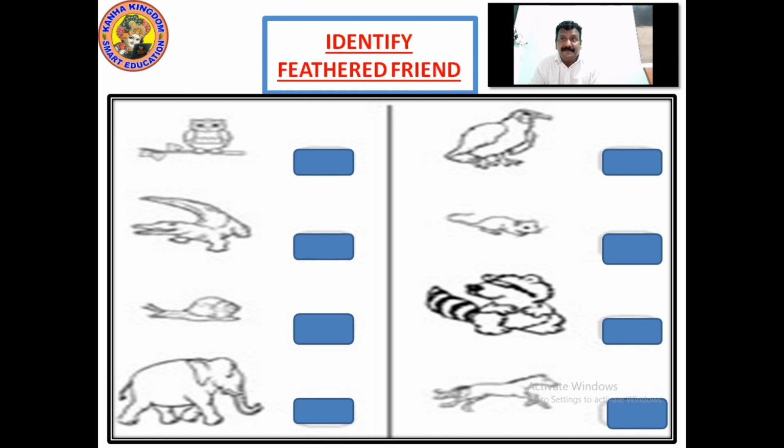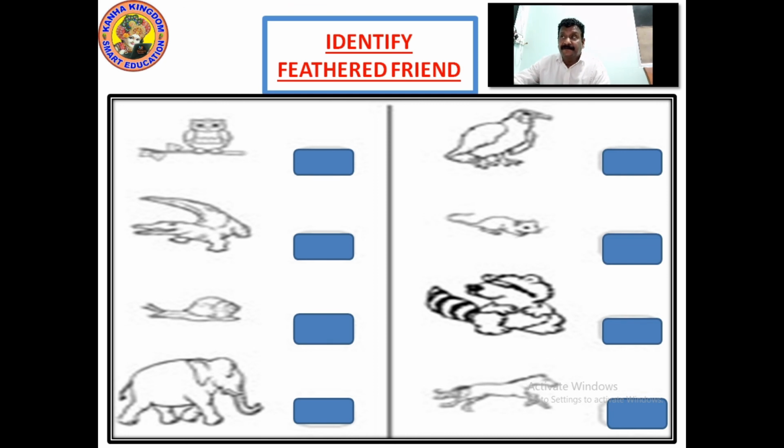Now, first one is owl, second one is crocodile, third one is dog, fourth one is elephant. The top, what you can see here. Now in this, what is the bird? In the first section, what all have we seen? Owl, crocodile, dog, elephant. In this, have you seen any bird? Yes, it is owl. Owl is the bird. This is eagle, mouse. You can see a panda and a horse.